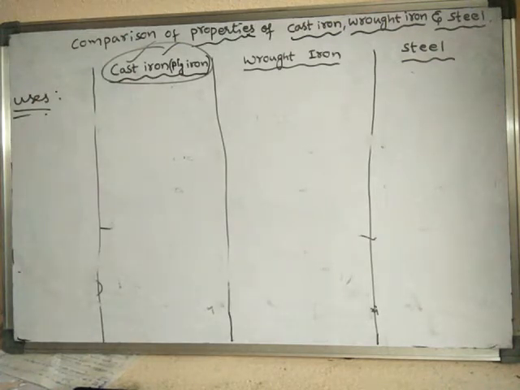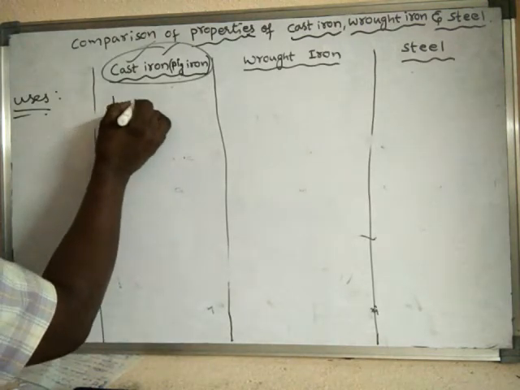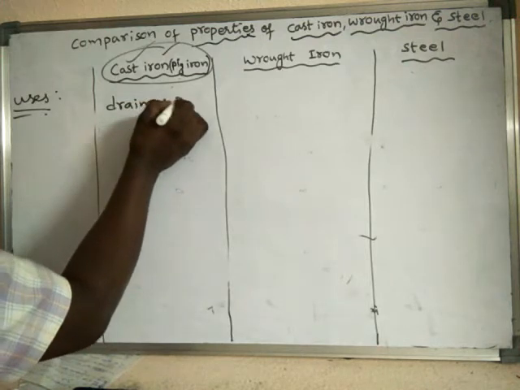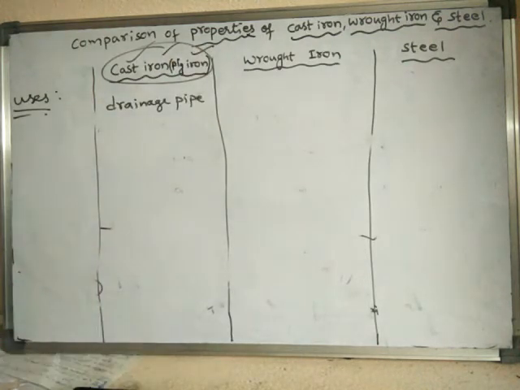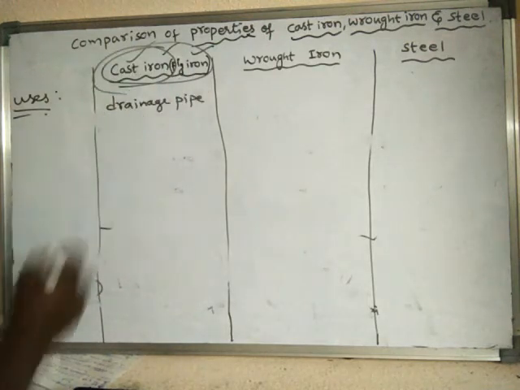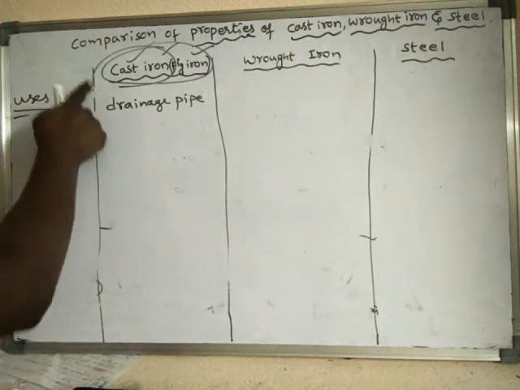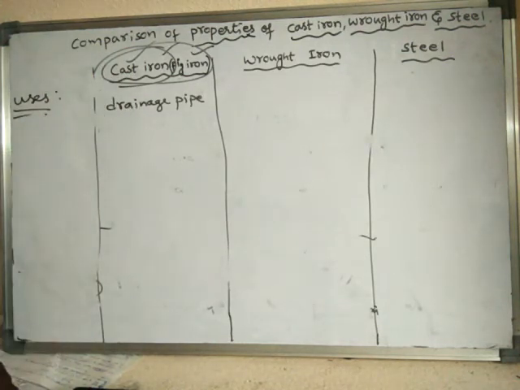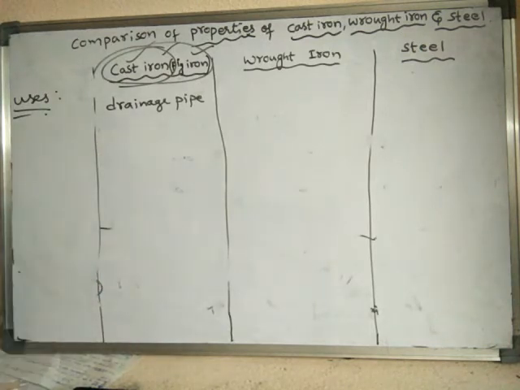So it is used for making drainage pipes, because it is very hard and also resistant to corrosion. Hence, this cast iron is made into drainage pipes.